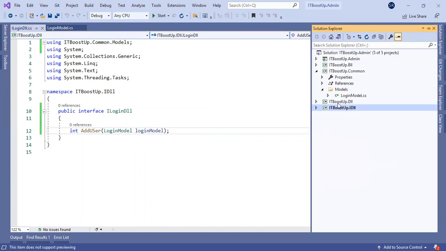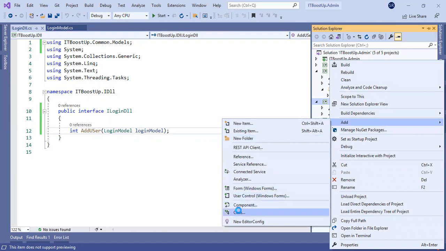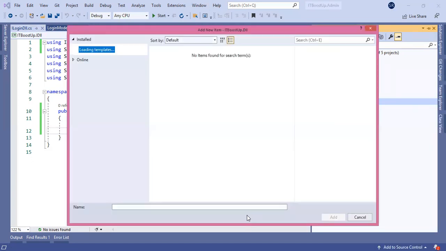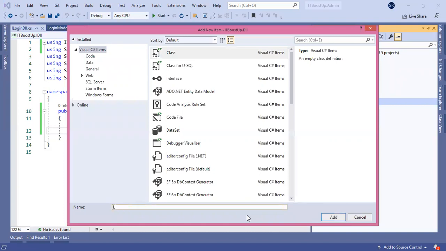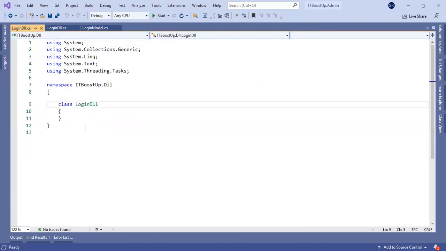So I will create another class file here, and the name of that file will be LoginDLL.